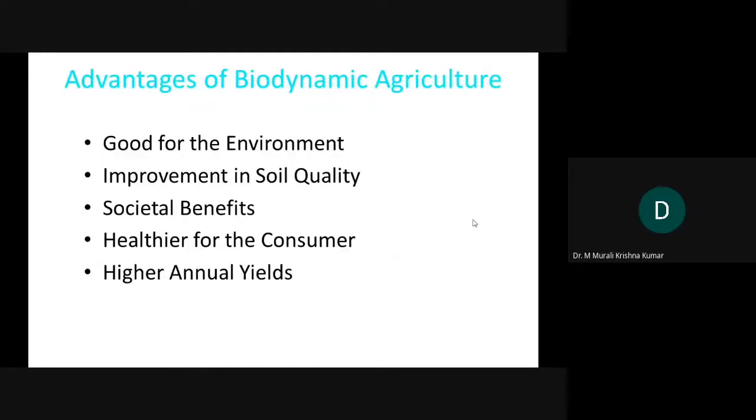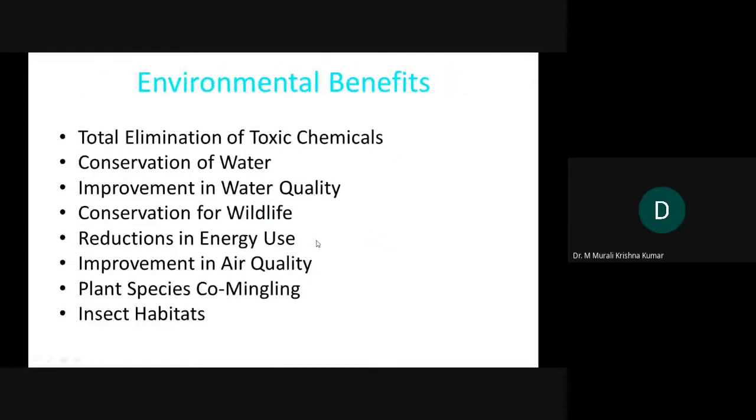So in case of advantages of biodynamic agriculture, it is good for the environment. It improves soil quality. It definitely has societal benefits. Healthy products are provided to the consumer and higher annual yields will be there. As far as environmental benefits are concerned, you will see total elimination of toxic chemicals from the land.